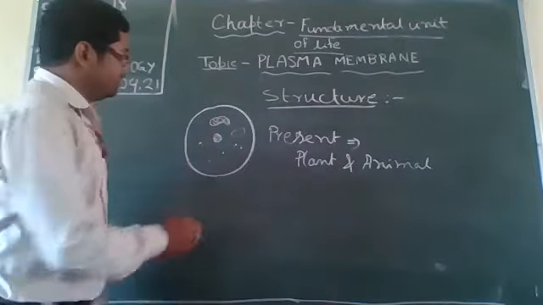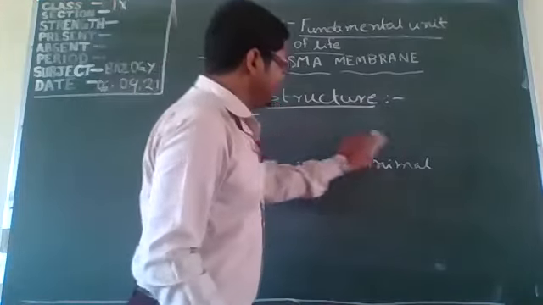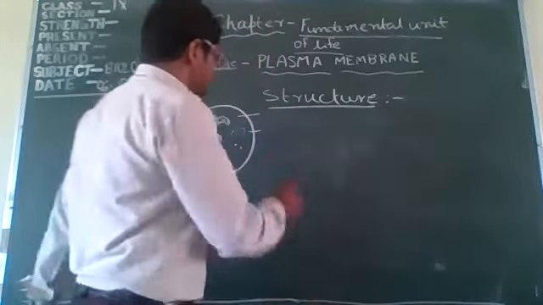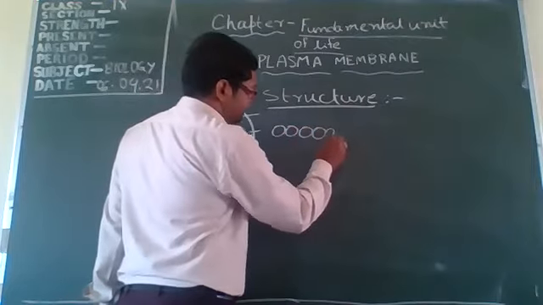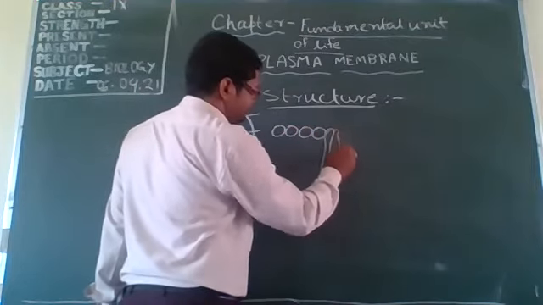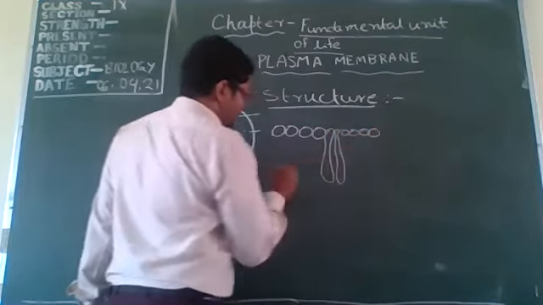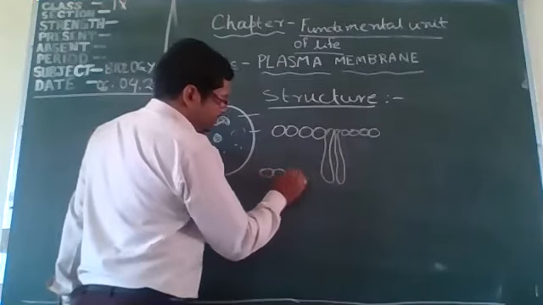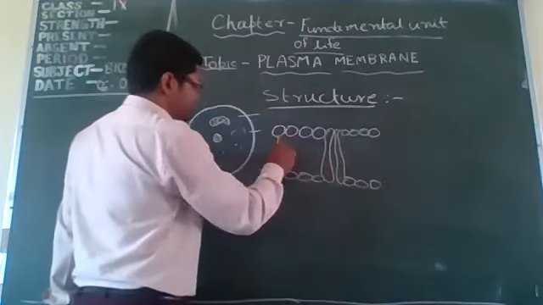Now the structure. When we observe the plasma membrane through an electron microscope, it looks like this structure. This is the protein layer, and this is the lipid layer.